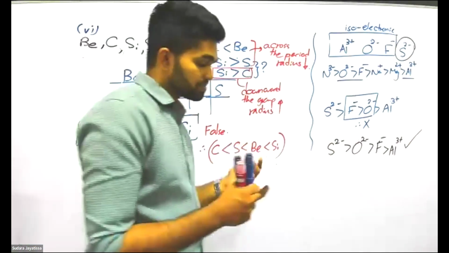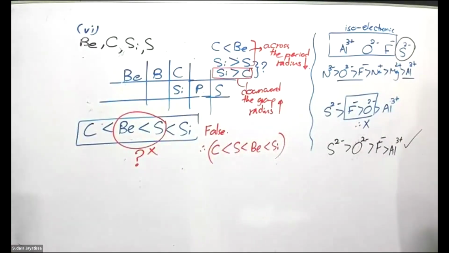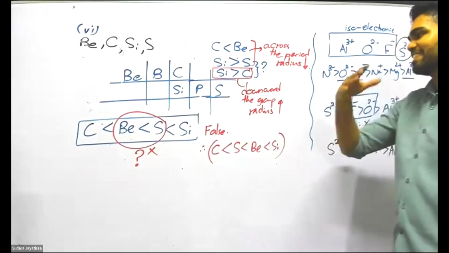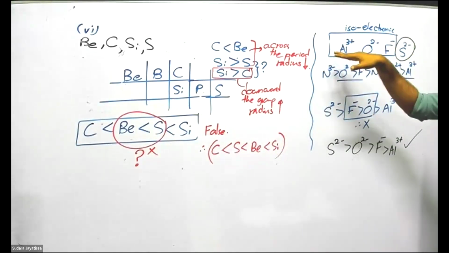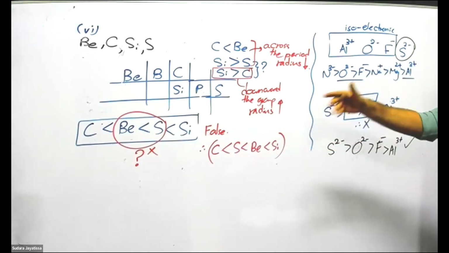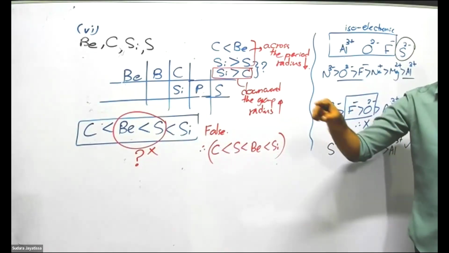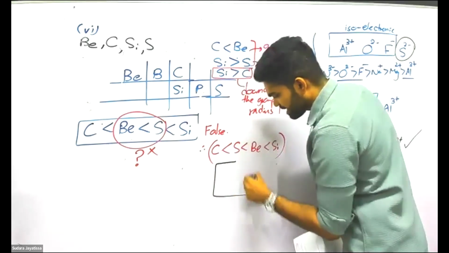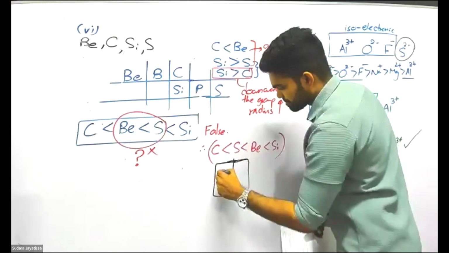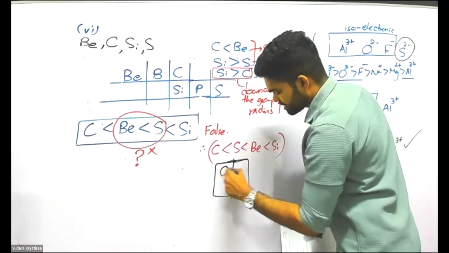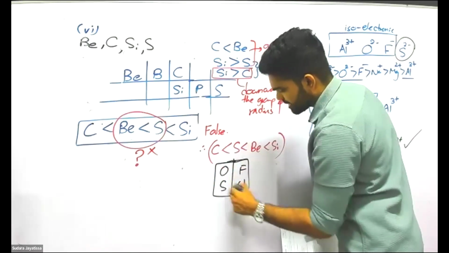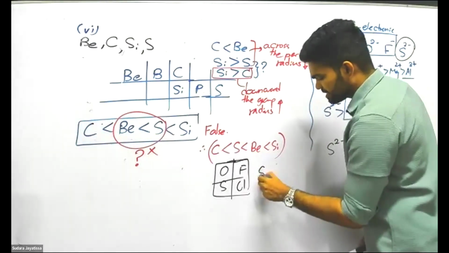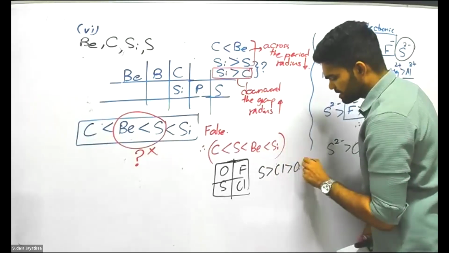And then the next point is about radius. That one I said it's not fair to ask at this level, but you need to know that across the period radius decreases, downward the group radius increases, and then you need to remember that zigzag variation. Remember adjacent 4 elements, let's say oxygen, fluorine, sulfur, chlorine. So how is their size changing? Sulfur is the largest, then chlorine, then oxygen, then fluorine.